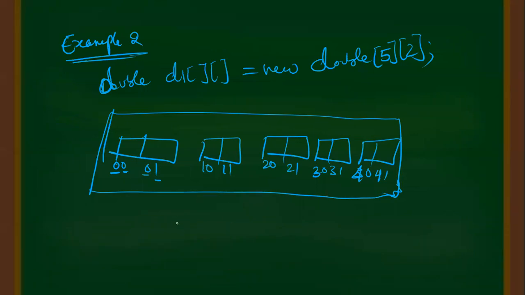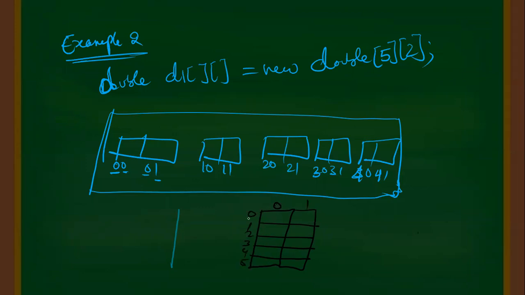You can imagine like this also. Just first create 2 columns, 1, 2. So this is 0 and 1, and these rows are 0, 1, 2, 3, 4.